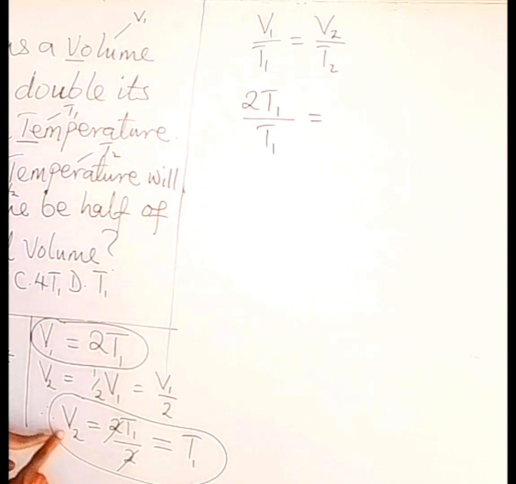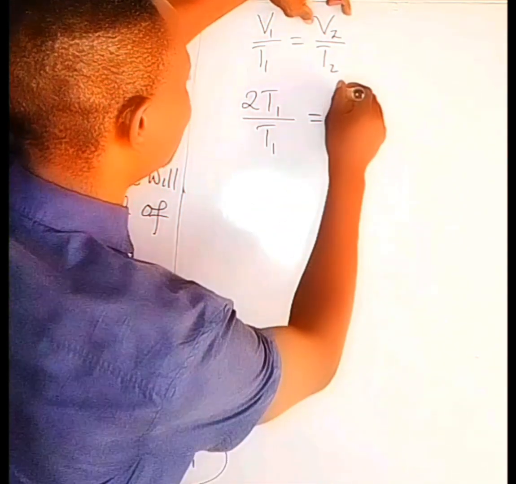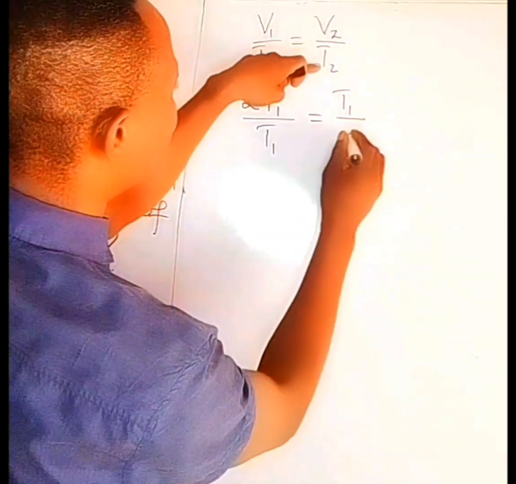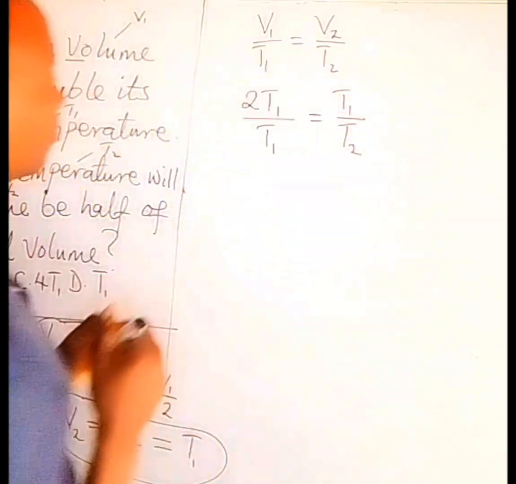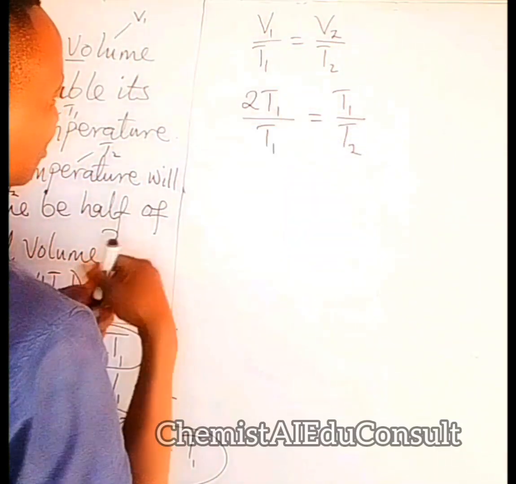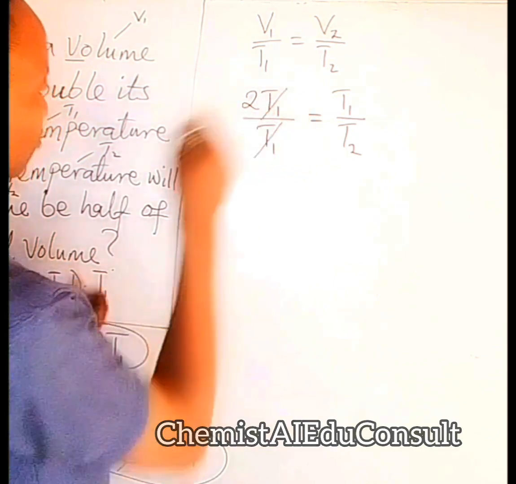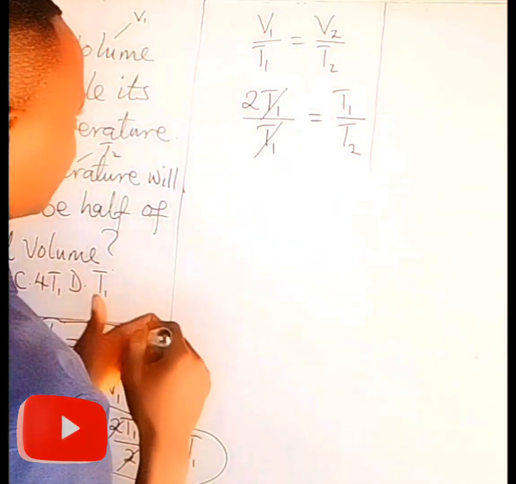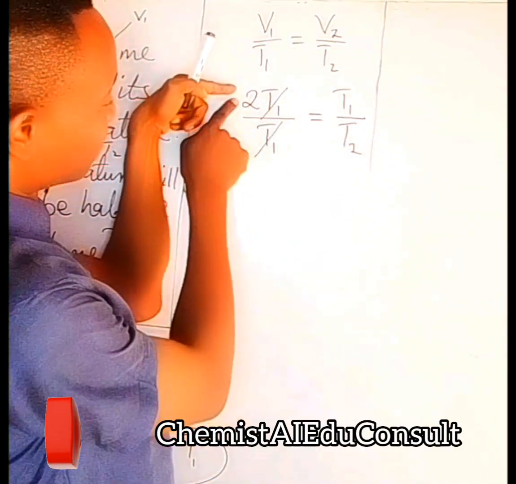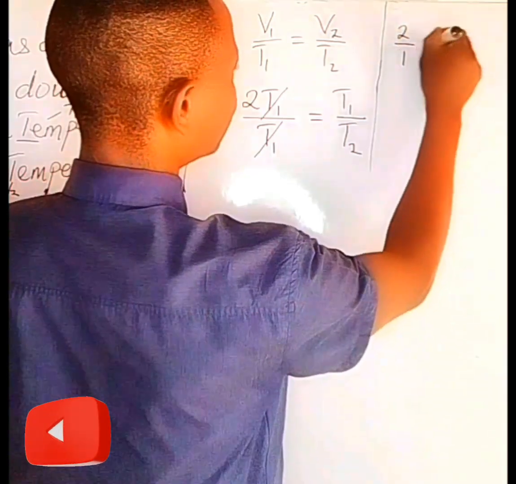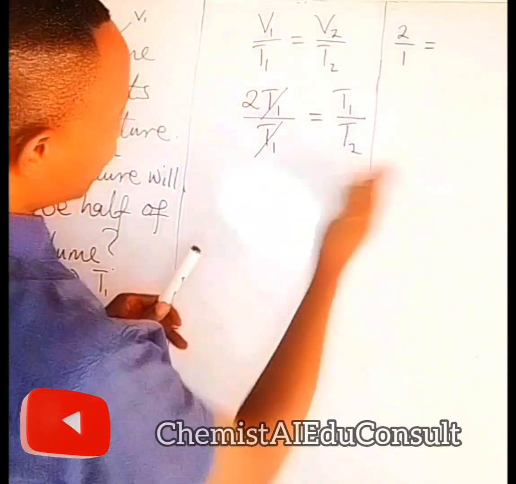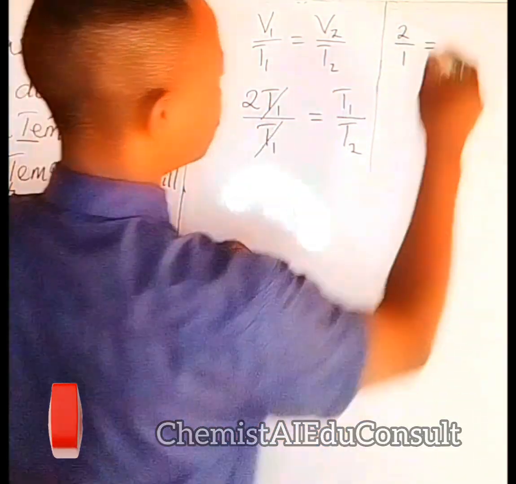Our V2 now is the same as T1. So we replace it with T1 over what? T2. You can see something can cancel out here. T1 will cancel T1. And what do we have? So at the left, we have 2 remaining. 2 over 1 equals, at the right, we have T1 over T2.